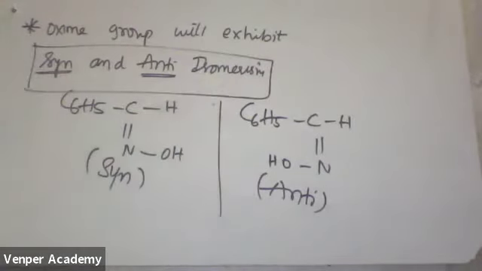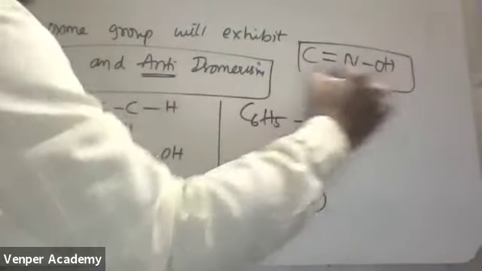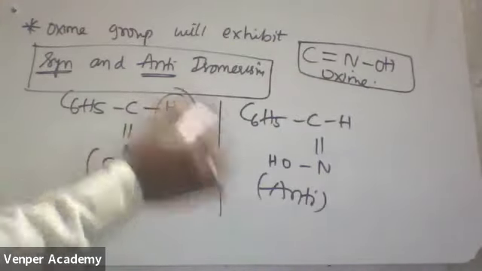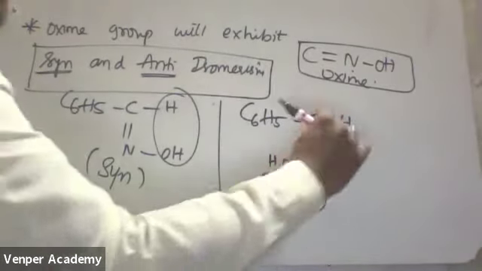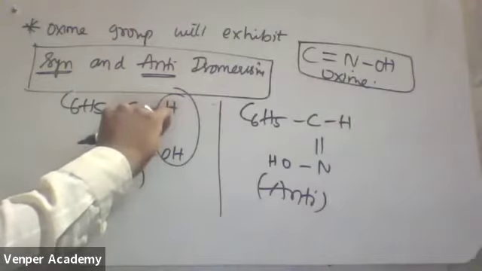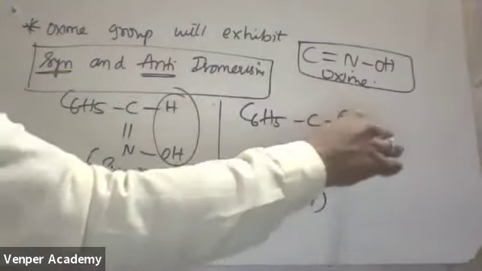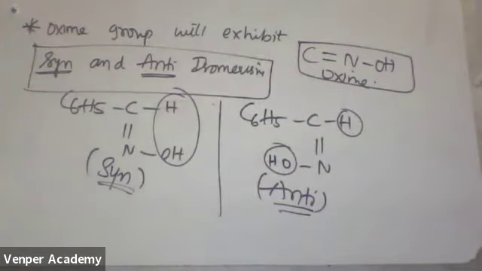This is the question they ask in the examination. Oxime group is nothing but the C double bond NOH group. Syn means same side, anti means opposite side. See, this is a double bond. Leave these two groups, leave the nitrogen and carbon. If these two are on the same side, it is called syn. If these two are on the opposite side, this is called anti. Syn and anti. Is it clear?